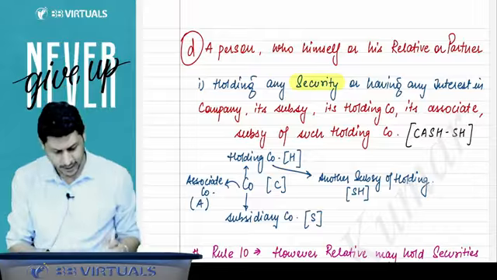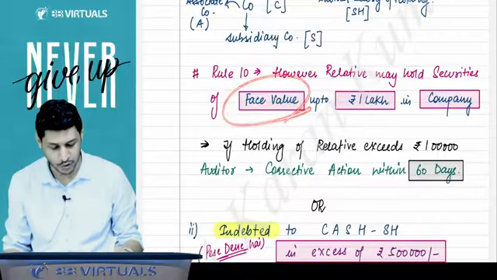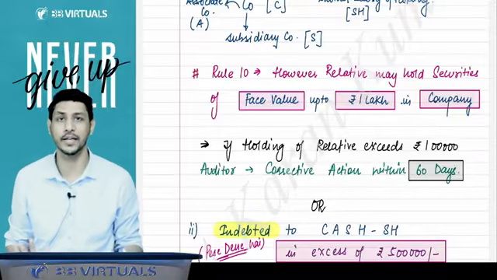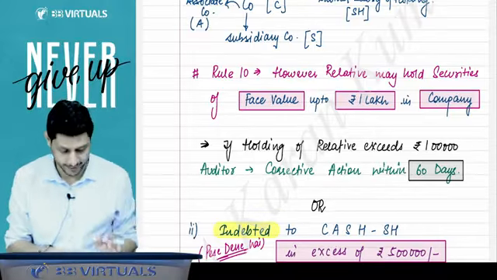Market value doesn't matter. You have to see the face value. You have to see that the relative is holding, and that he is holding in the company only. Then you will not be disqualified. In all other cases, you will be disqualified.